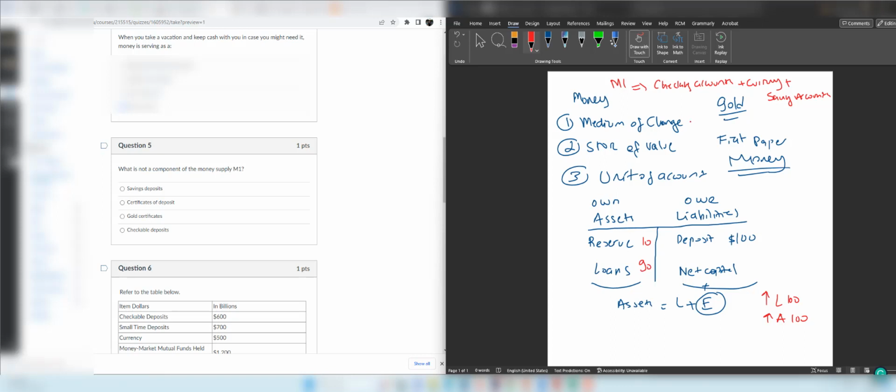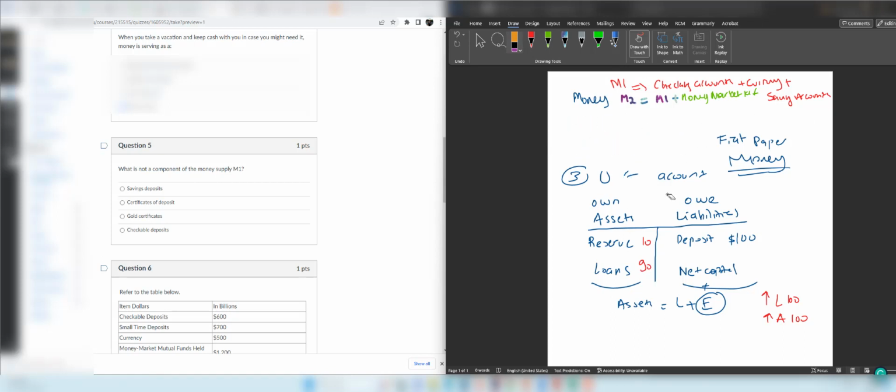And M2 represents everything in M1 plus less liquid accounts, like money market mutual funds. So what is a money market mutual fund? In a money market mutual fund, you are actually buying funds, but the monies from all depositors are collected in a basket to buy different types of government bonds. So when these assets' return increases, you get a return as well. Money market mutual funds.